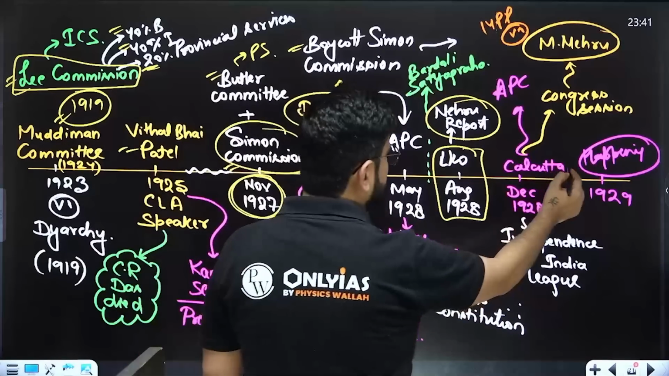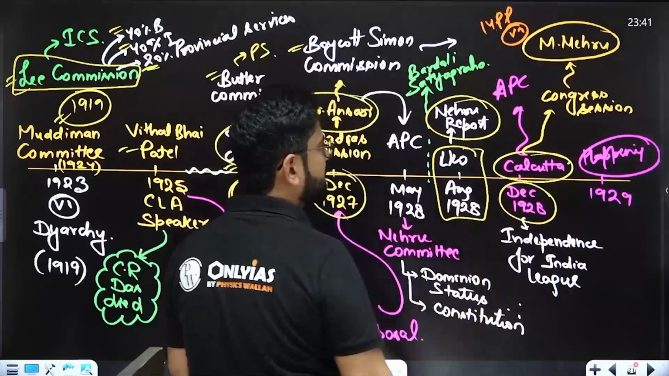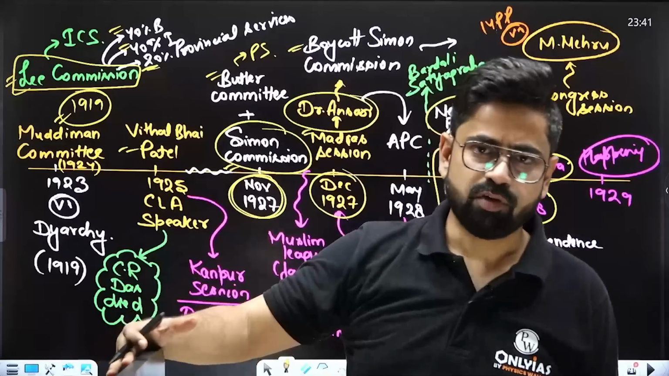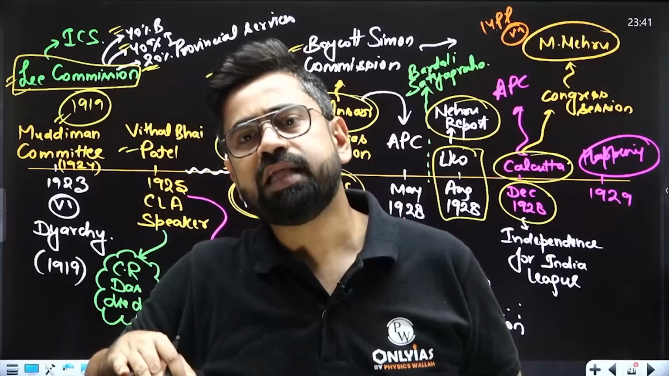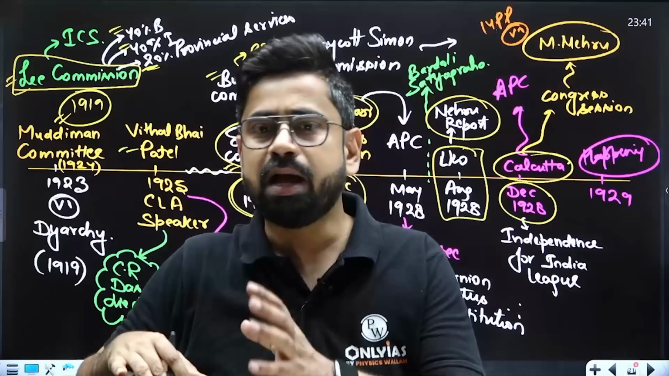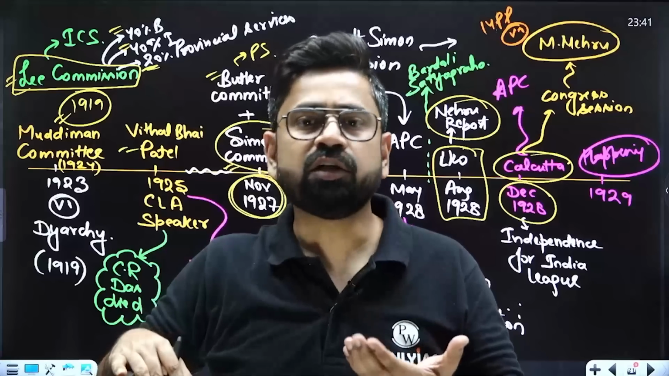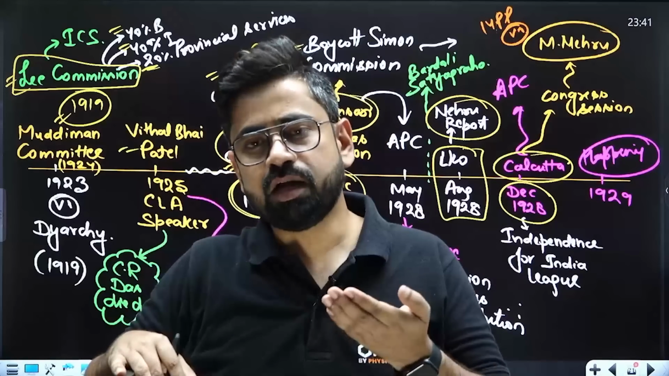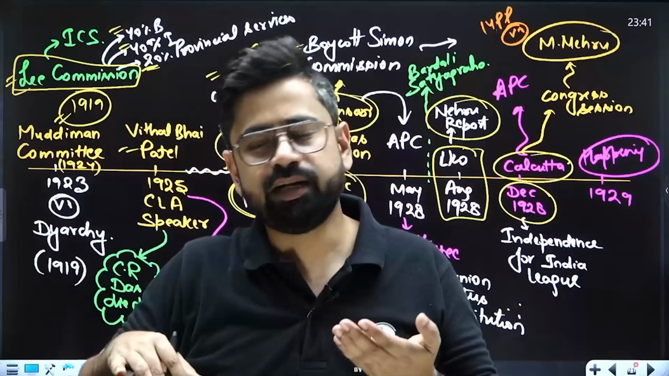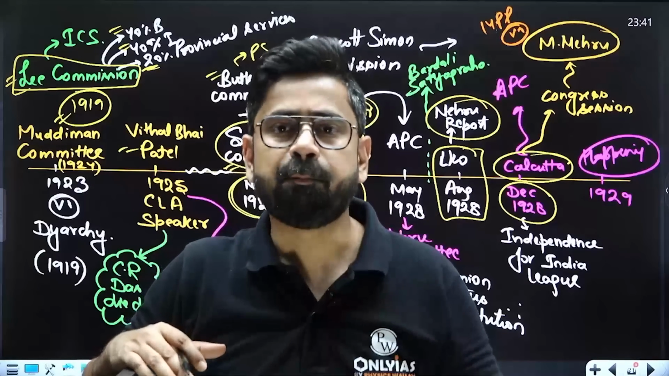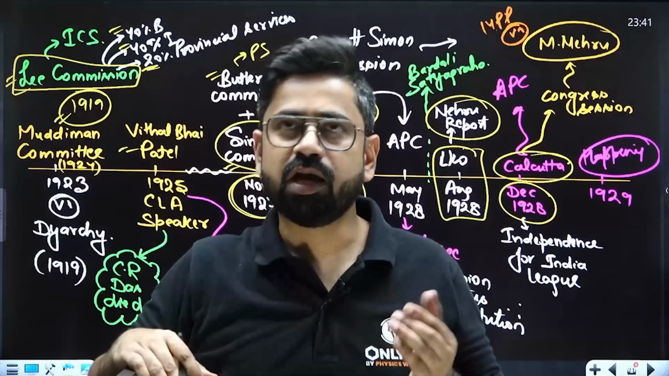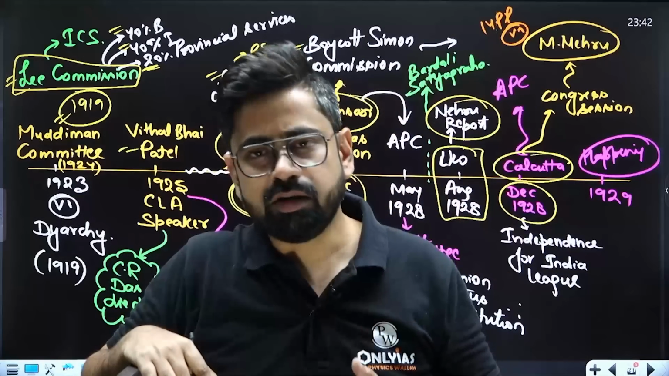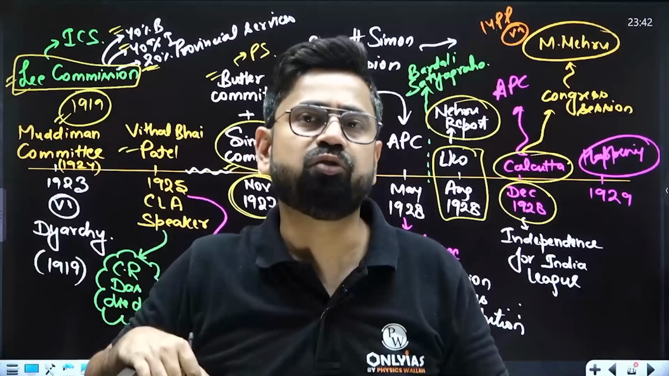So in the Calcutta session of December 1928, it was decided for the very first time that this Nehru report has to be accepted by Britain, and they should give us dominion status. So here we were asking for dominion status. That means the status or autonomy within the empire. We are not asking for independence. We are asking that they give us responsible government within the empire itself.